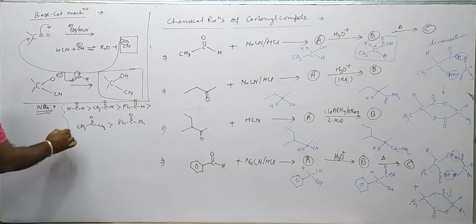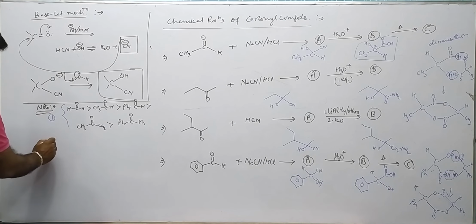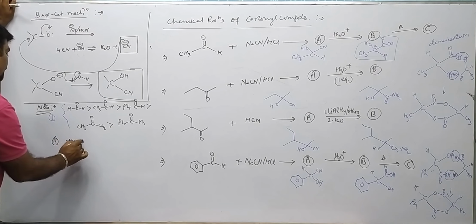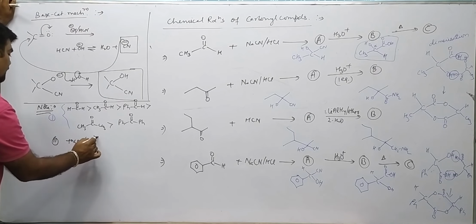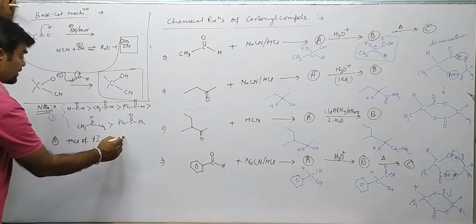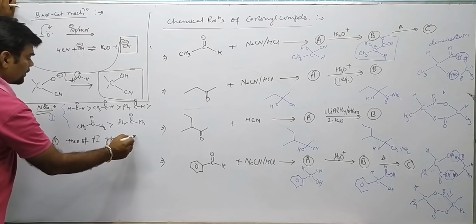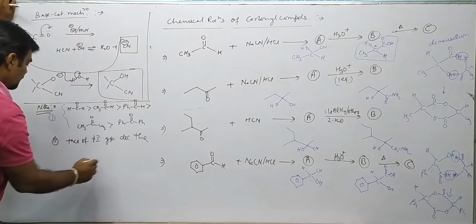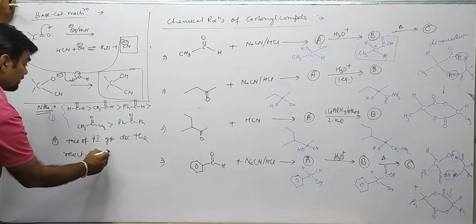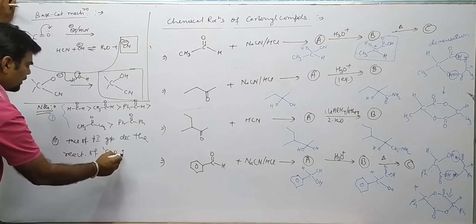Similarly, this is the first point. Second point is the presence of a plus I group decreases the reactivity of the C double bond O group, the carbonyl group.